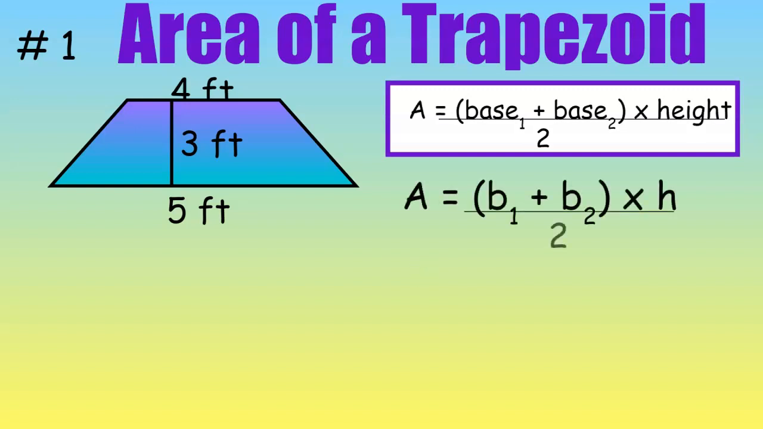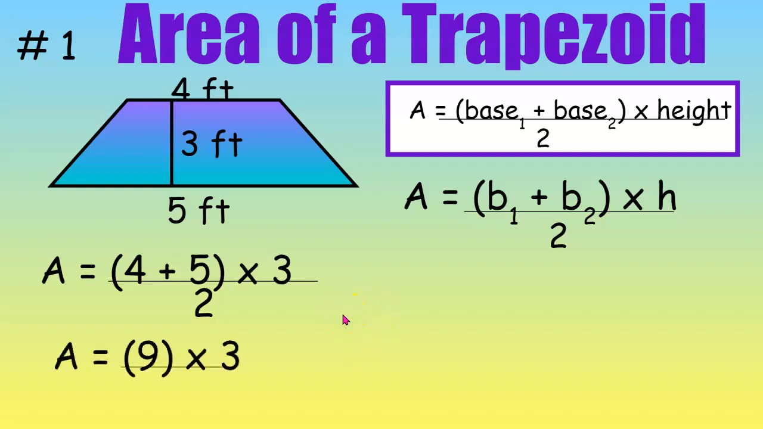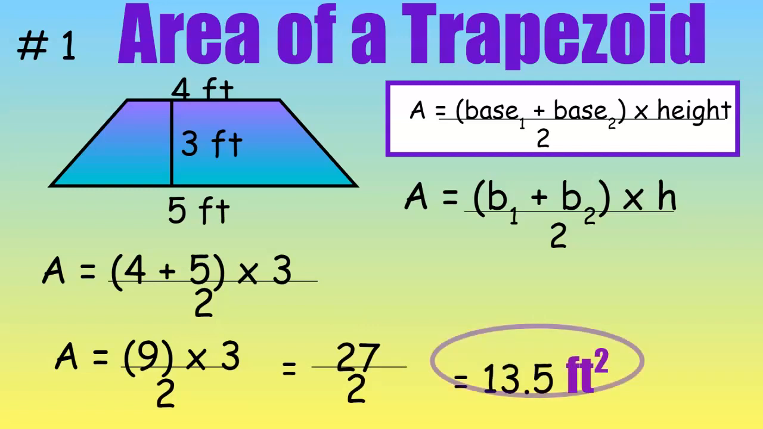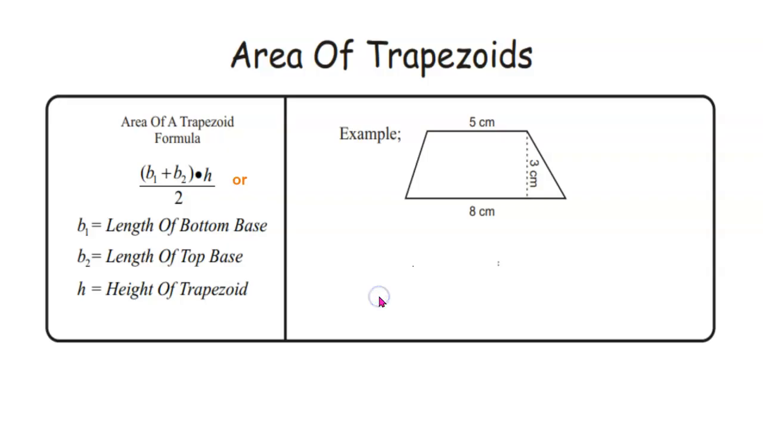All right, using this formula, find the area of this trapezoid. We know that we should add 4 plus 5, which are our two bases, and then multiply it times the height of 3. Then we're going to divide by 2. 4 plus 5 is 9. 9 times 3 is 27, and 27 divided by 2 is 13.5.